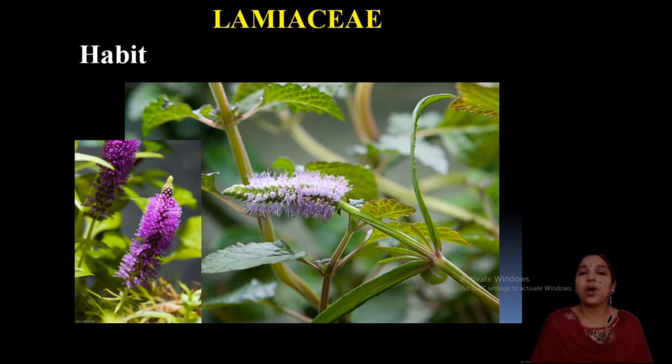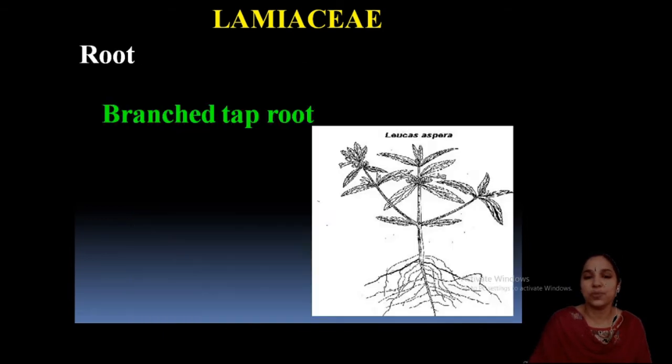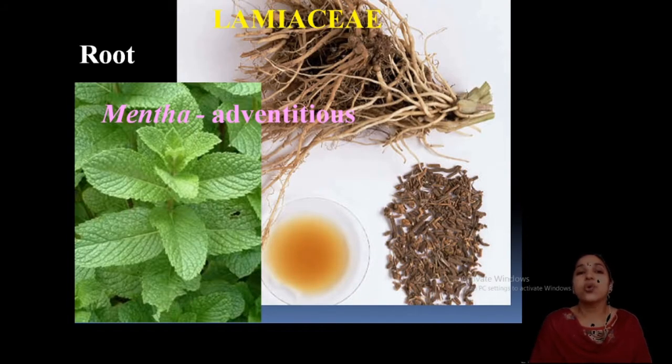You are familiar with these common plants growing wild, like Pogostemon, and this is the habit. This plant is also familiar; in our area we usually call it Masamari, coleus. Its leaf color changes. The root system is a branched taproot system, and adventitious roots are also present. Roots arise from the stem. Usually mint is like that, growing as a creeper, with roots arising from the stem.